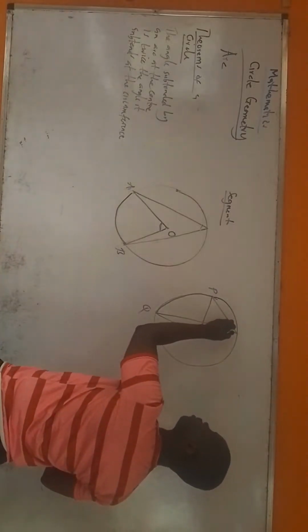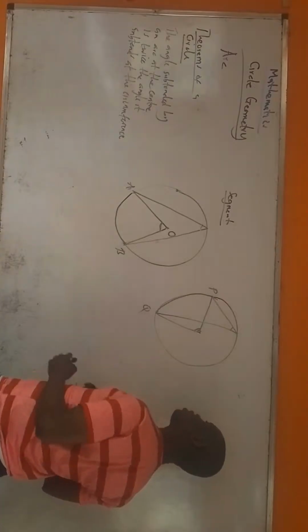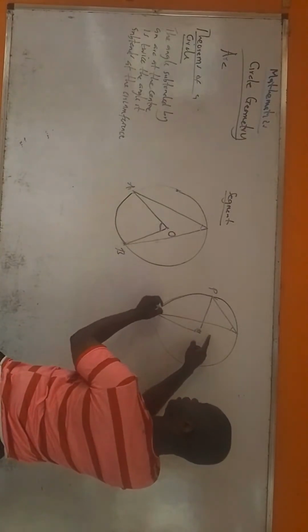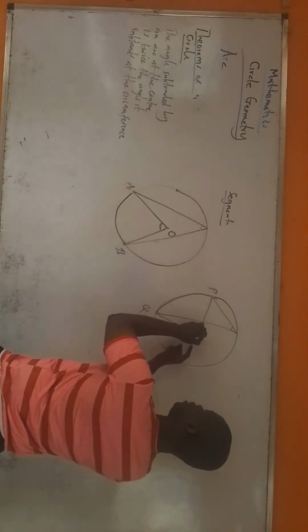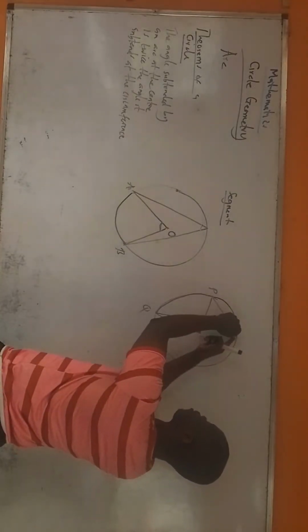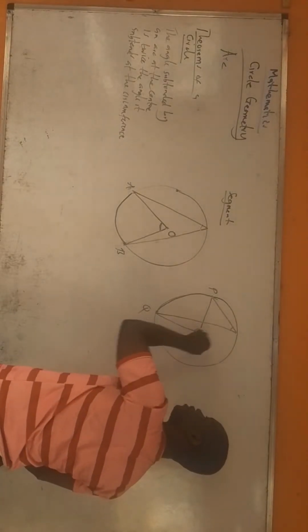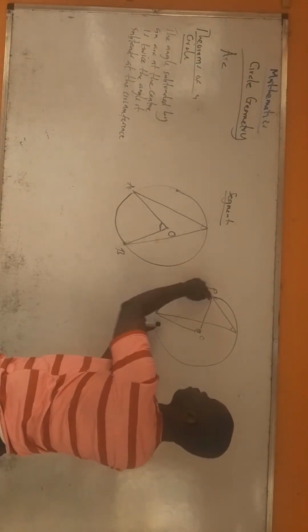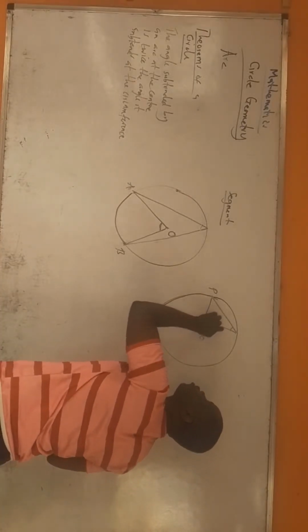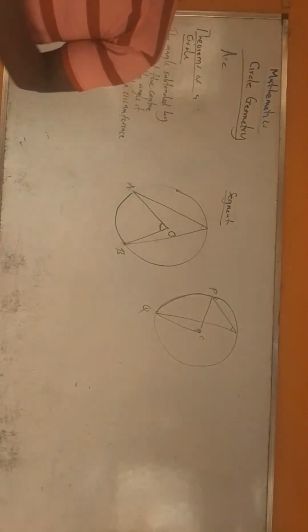Look at these two angles now. If you're not careful, you would think it's a little bit confusing. No, it is not. This angle was subtended by this arc. It is this arc that subtends this angle at the center. This is center O. And this same arc also subtends this angle at the circumference. So this one is at the circumference, this one is at the center, and they were both subtended by the same arc. Which means this one too will be twice this. That means 2 times this will give us this. Are you following? That rule must be obeyed.